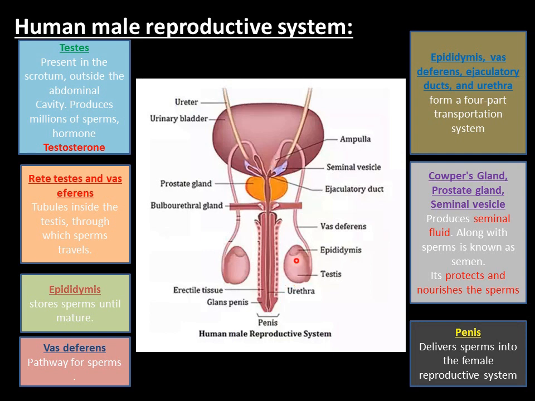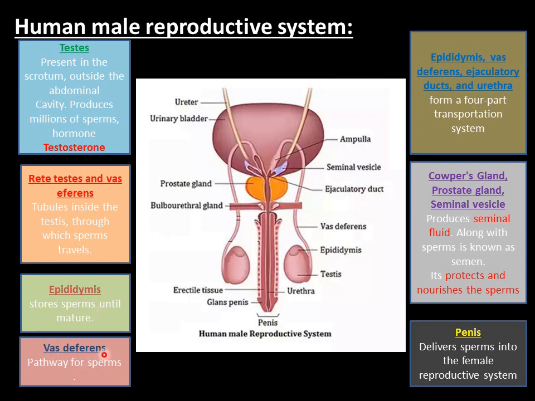Okay, so inside the testis there are seminiferous tubules. Inside the seminiferous tubules there is germinal epithelium which divides by meiosis and it produces what? Sperms. Fine. Now these sperms are sent forward. Testis के अंदर से these are sent forward through various tubules, as we have already studied about these tubules here. Okay, rete testis, vas efferens, epididymis and vas deferens.